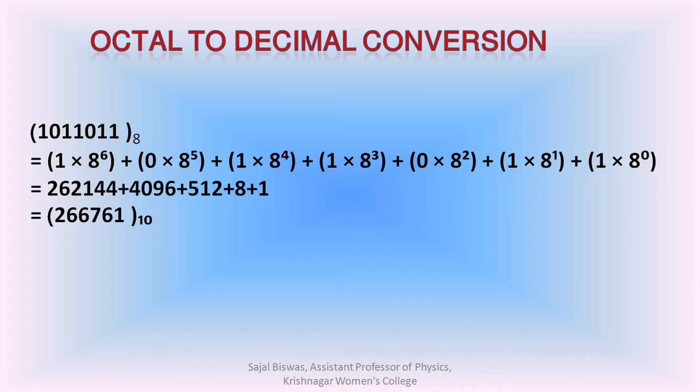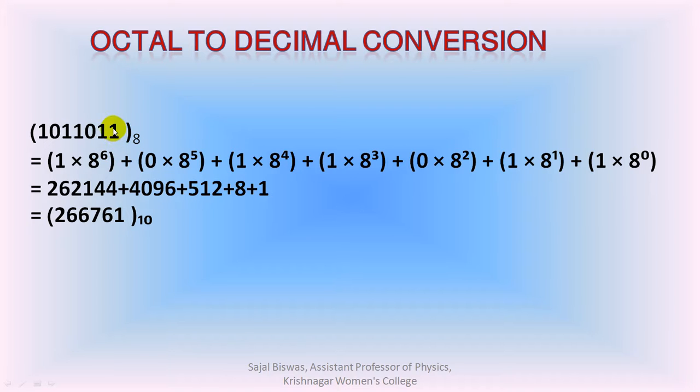For octal to decimal conversion, a similar process is applied here. Here the coefficient of 1 is 8 to the power 0 and the coefficient of this one is 8 to the power 1, coefficient of 0 is 8 to the power 2. In a similar manner, the coefficient of this one is 8 to the power 6.